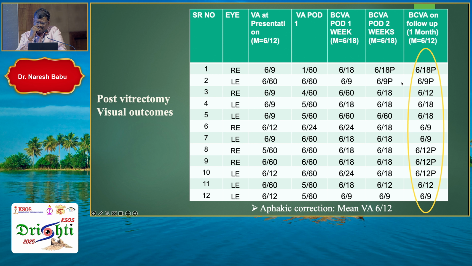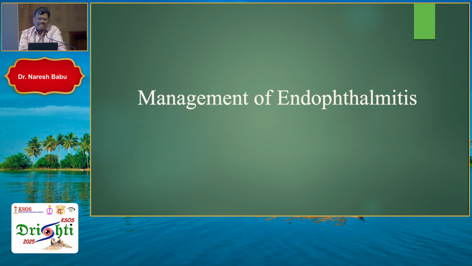In 8 out of 12 eyes we implanted a secondary IOL with Gabber's technique, and almost all the cases regained very good vision. So in case of any suspected fungal infection, whether Candida pelliculosa, or in case of gram-negative, the first line of treatment is to remove the IOL, bag, CTR, everything, which gives a good outcome. And if it's gram-negative and virulent, silicone oil is our choice. So these are the other species.